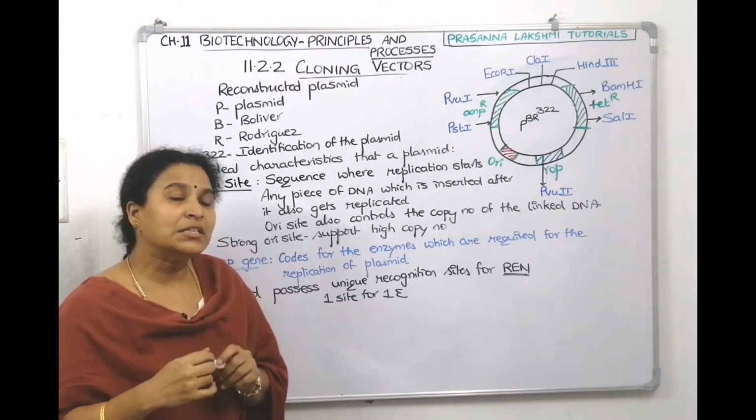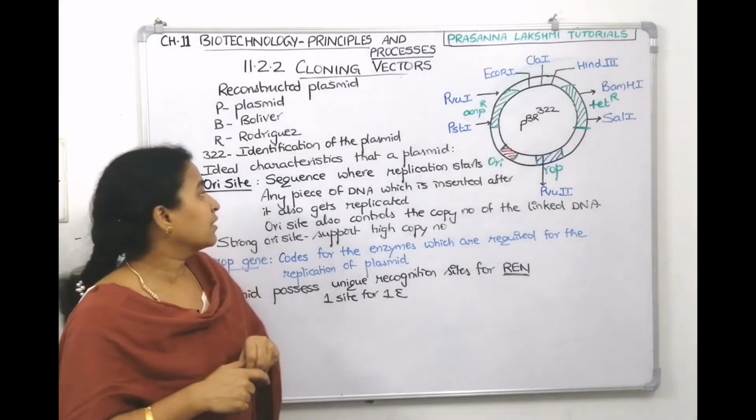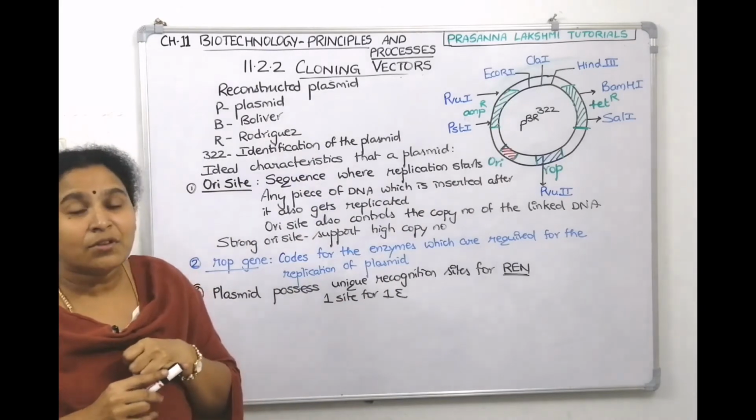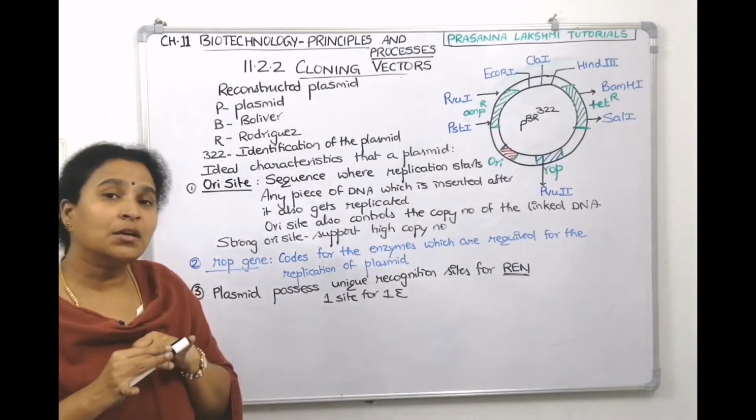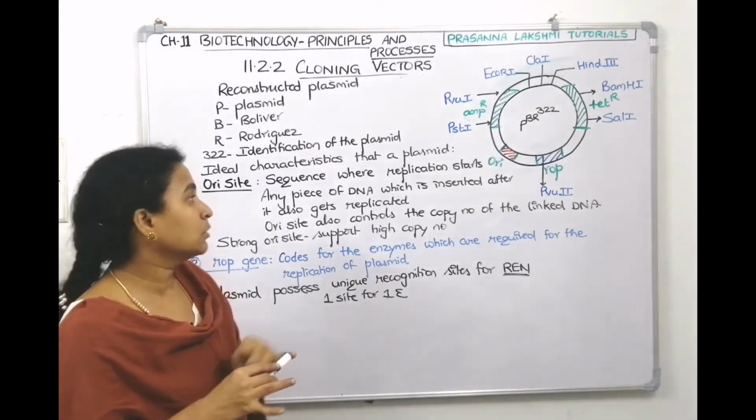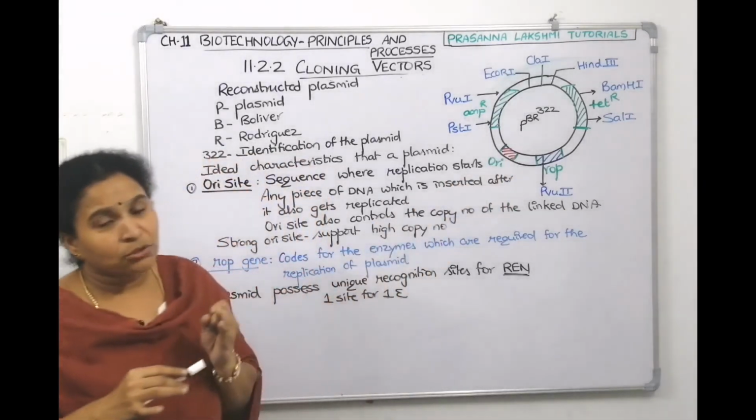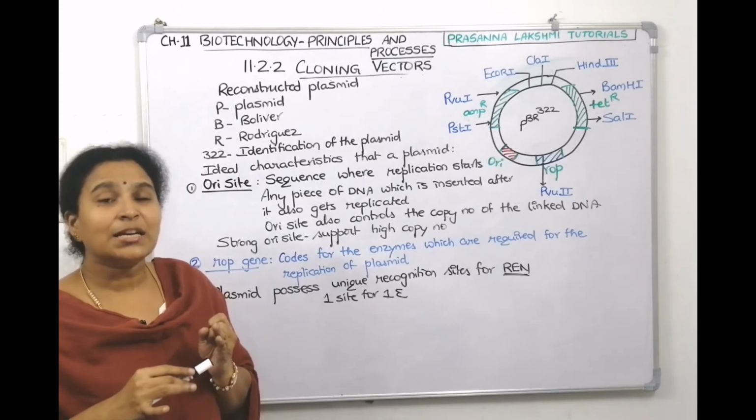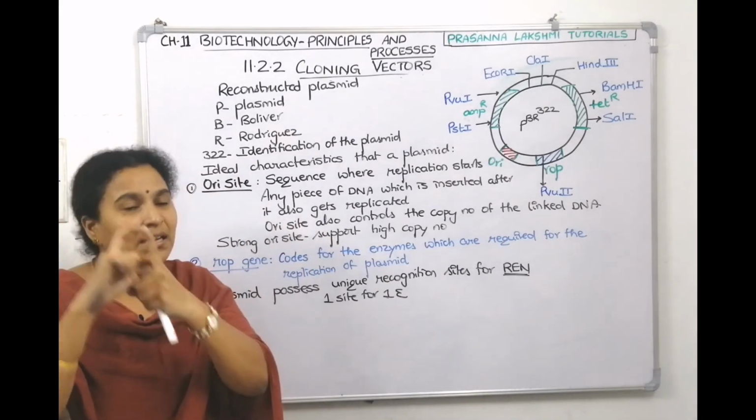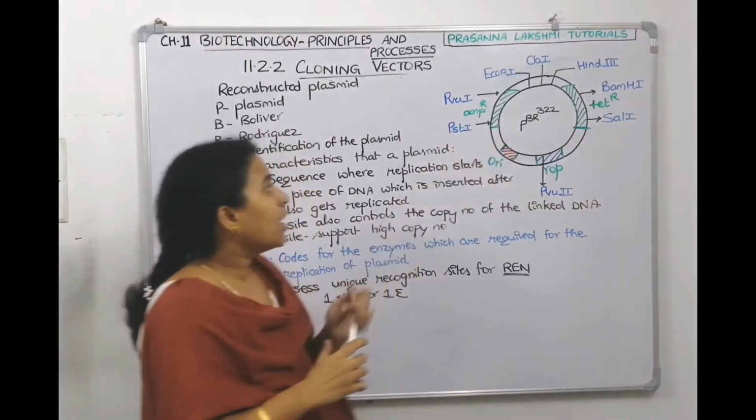So far, what did we see as the ideal characteristics of a plasmid vector? It should have an ORI site. Yes, it has. It should have a segment which codes for the proteins which are required for its replication, not depending on the host. Yes, it has. It should have unique recognition sites for restriction enzymes so that you can cut it, open it, keep your desired DNA. Yes, it has. How many does it have?